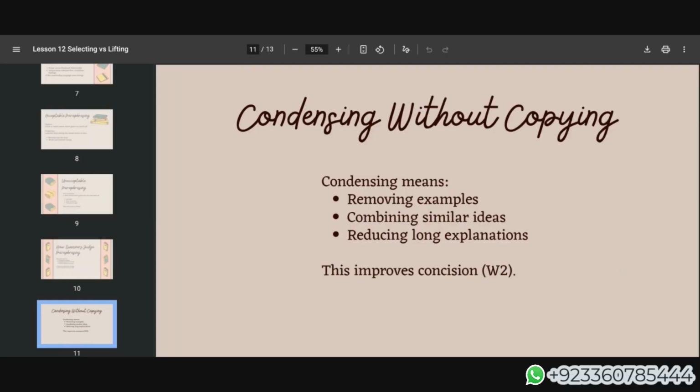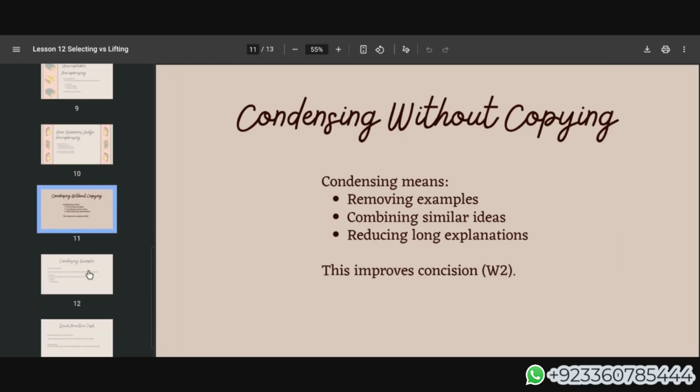Now, condensing without copying. There is another lesson planned on this condensing information, but just quickly going through it. Condensing means removing the examples. आपने एक point discuss किया है, but you are eliminating the examples because summary में this is not required. Combining the similar ideas, reducing long explanation. This improves concision, which is writing objective.